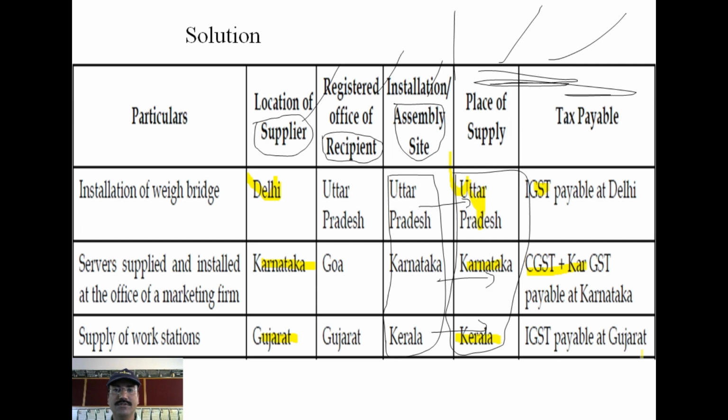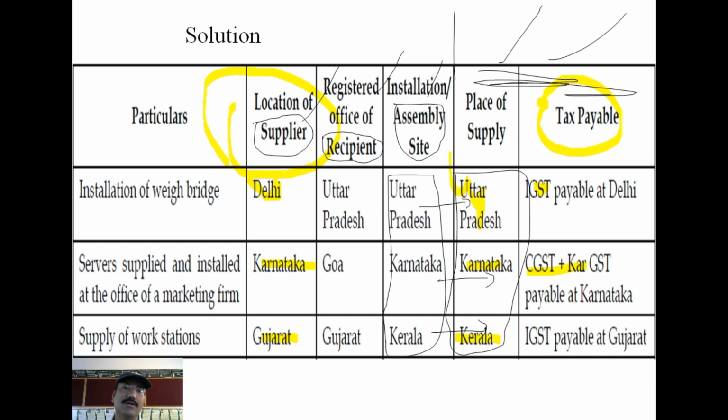In case of movement of goods, you need to take where the goods actually reach in the end, that is the recipient place, that is the place of supply. No movement of goods, supplier place. If location is also given, leave the supplier place, take the location of the goods. If it is assembled, assembled means the place assembled in the factory, that is the place of supply. But you have to find that the supplier place is to be taken for the taxable case. Wherever you take installation or movement of goods, in any case, when you need to find the tax liability, for that you need to find the supplier place, right? So this is all about the solutions of the place of supply.